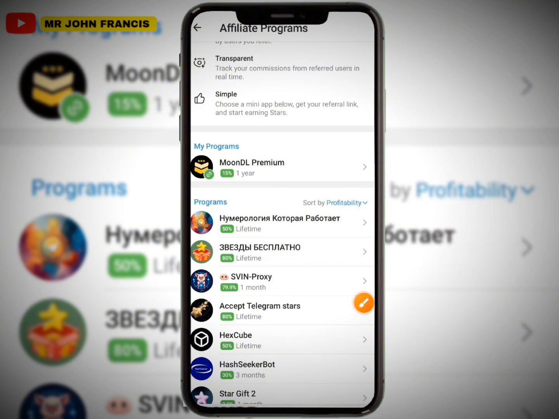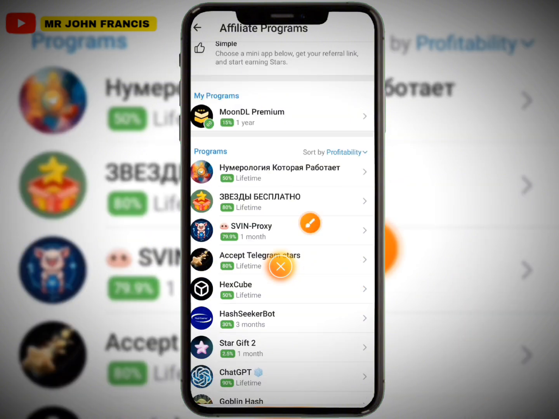All you need to do is simply pick some mini apps that you can easily promote. Svin Proxy, this one is Accept Telegram Stars, this one a Hex Cube, and a lot more. For you to apply for any of these, it doesn't really matter if you know them or not. All you need to do is pick any of them, then research about what this particular mini app is all about.